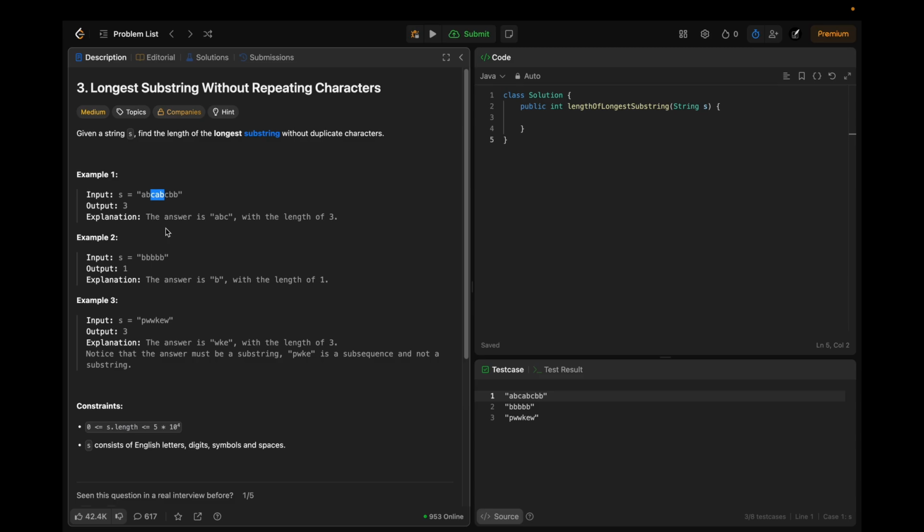CAB is another substring which doesn't have any repeating characters, also of length 3. So the longest substring is of length 3, and that is what we will return. The same goes for this: it has no substring greater than length 1 without repeating characters. The constraints are that the length of the string is from 0 to 5 times 10 to the power 4, and 5 times 10 to the power 4 can handle up to O(n squared) operations.